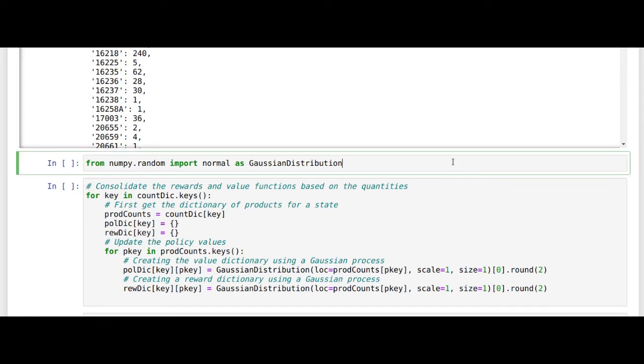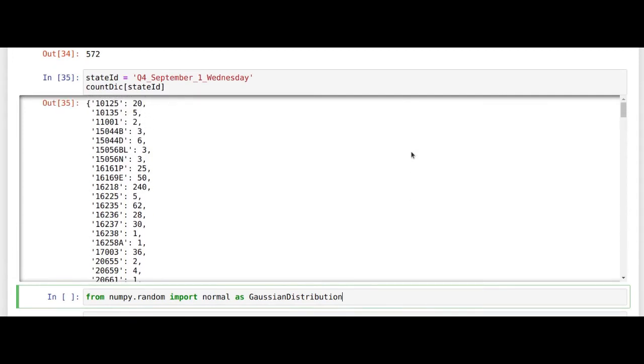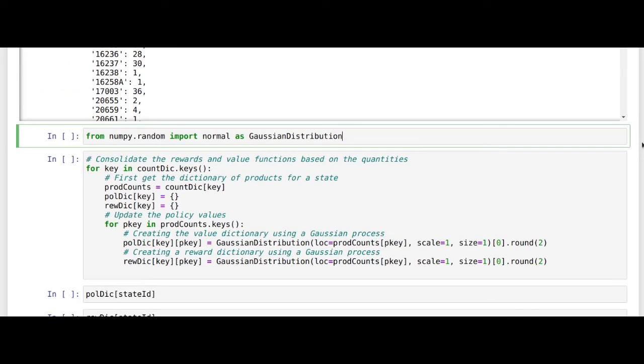So far we have extracted the counts of the products based on the states which we wanted. Now what we will do is initialize the value dictionary and the rewards dictionary. Instead of just initializing with 0 values, as we said earlier, we'll use the current buying frequencies as the initial values.